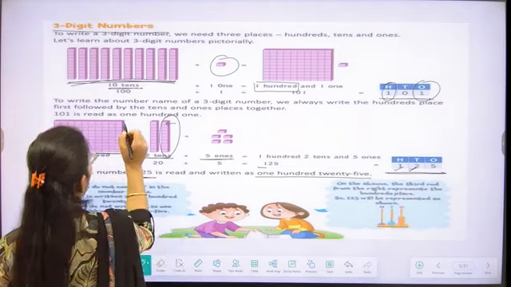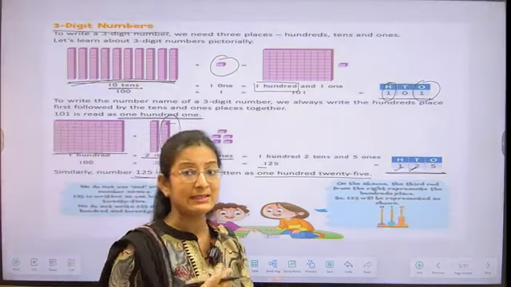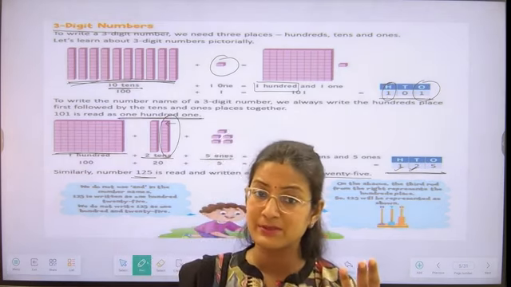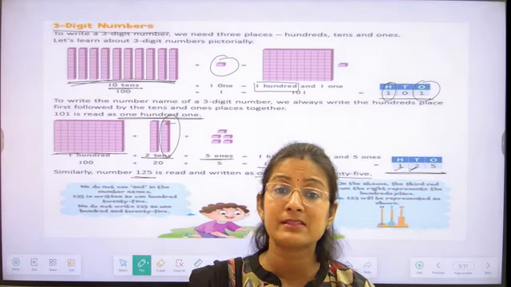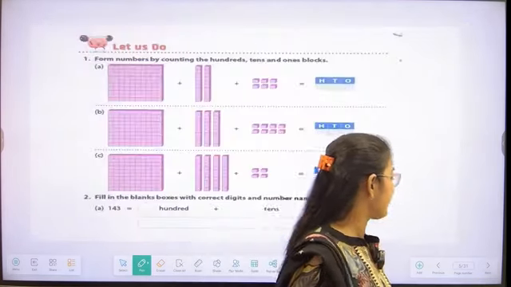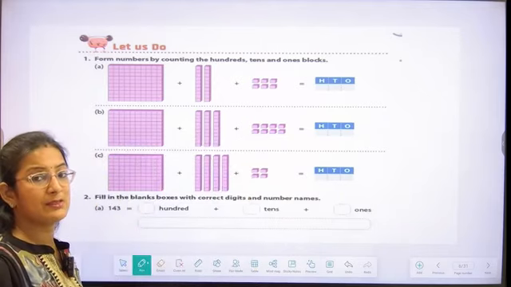Just like here, 101. So everyone is understanding how we are going to form the three-digit numbers and how we can write its number name. Very good, students. Let's move further. Now we are going to do one exercise based on that.